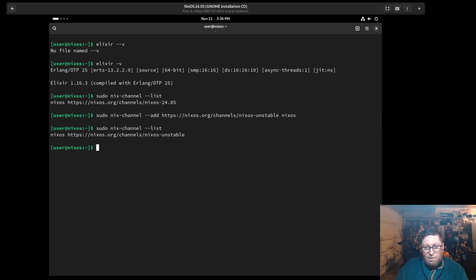And now I do list. I can see that here I am on nixos unstable. So that's it. Now I'm tuned to that channel. So now when I do a sudo nixos-rebuild, again, I'm going to do boot on this because I don't know if it's going to pull down a new kernel when I switch to unstable. Again, you could do switch if you want to. I'm just going to do boot for this.